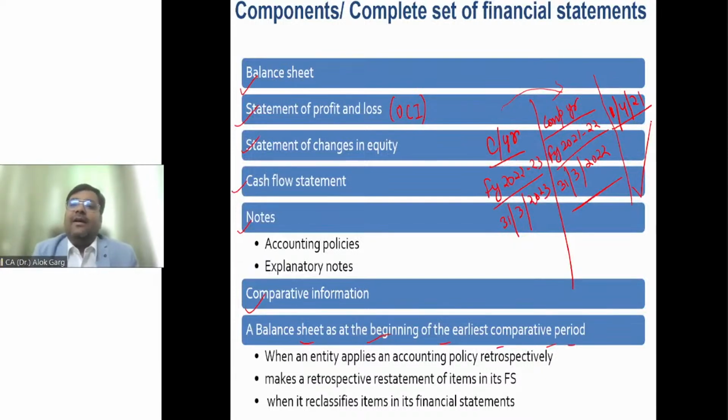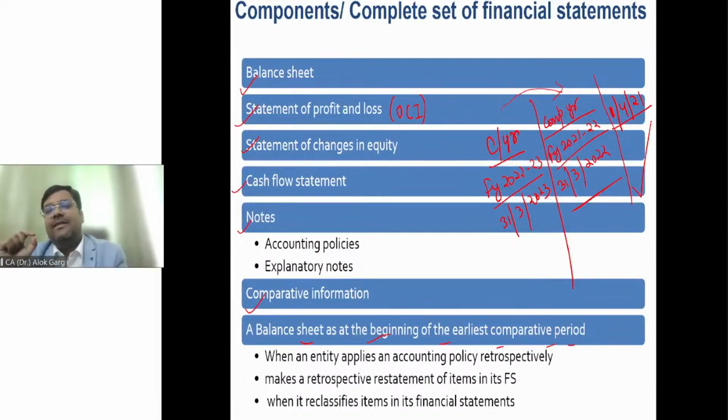So friends, in the current year, you are presenting the balance sheet for the first time. Of course, you will correct that. But since you are changing this accounting policy, the comparative number of inventory is also on FIFO basis. You have to restate the comparative as well. Now you tell me, your closing inventory on 31st March 2022 in this example also belongs to the purchases which have been done prior to FY 21-22. Let's say the company has purchased stock in 2020-2021. So this closing inventory belongs to that stock as well, right?